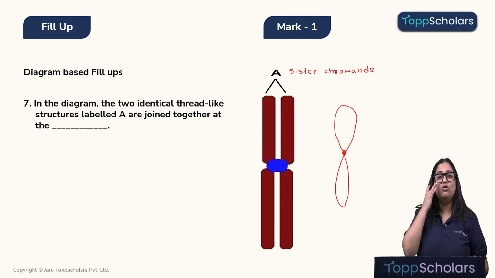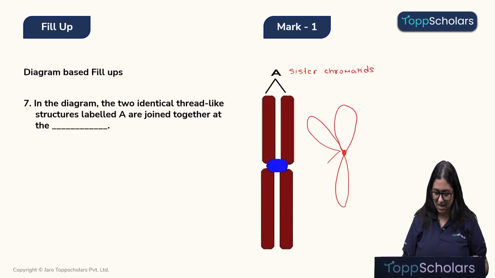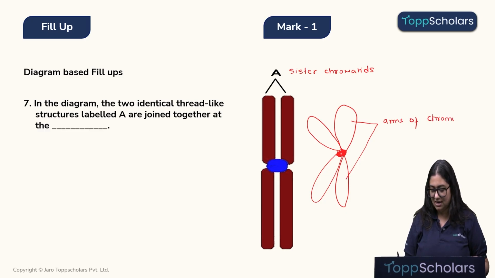Alright children, now we know that when a cell divides during the S phase, a new copy of DNA is formed. That means a new copy of chromosome is also available and it will be attached to the same point as the previous chromosomes where they were attached. Now these are referred to as the arms of chromosomes, which are also known as chromatids.